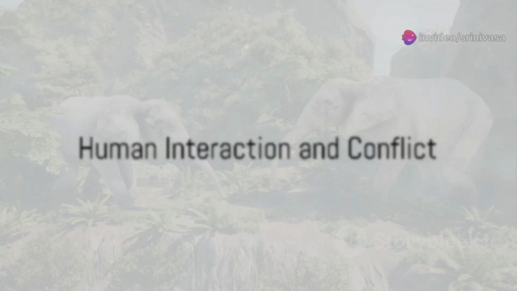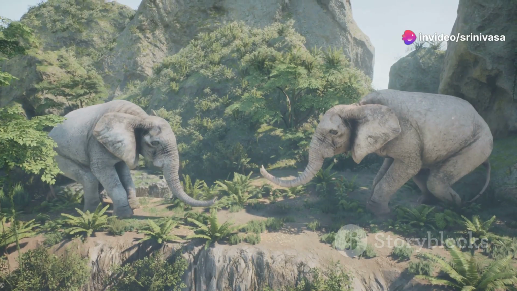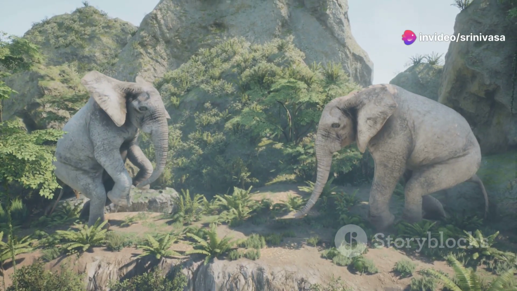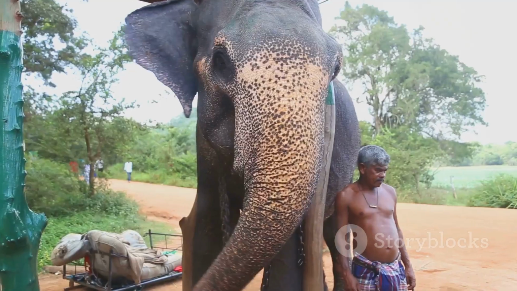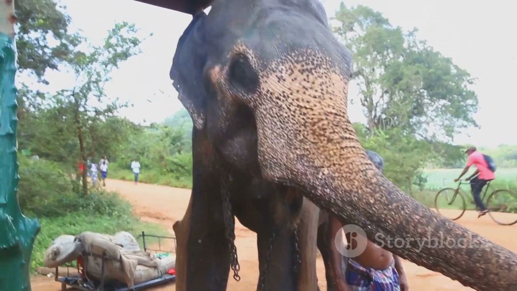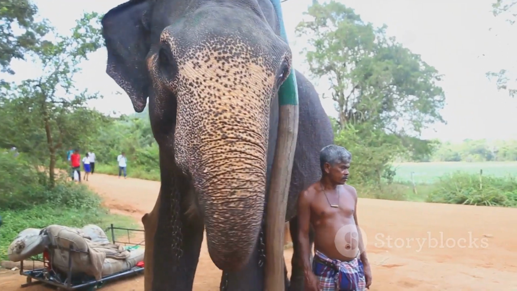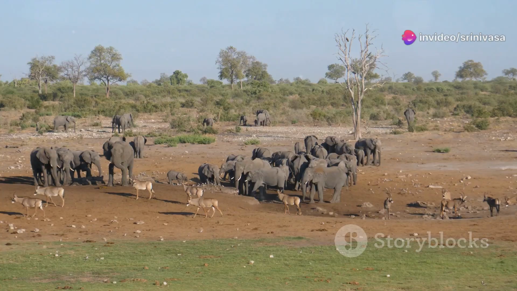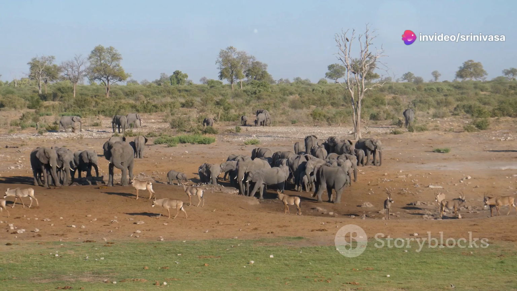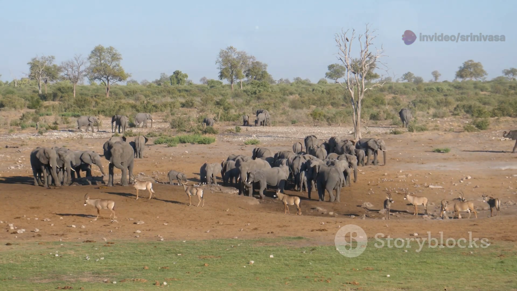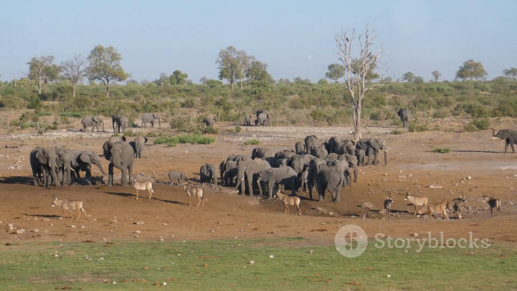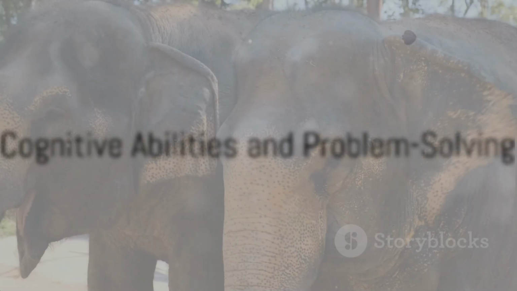In terms of human interaction, African elephants in areas with poaching or human-wildlife conflict can be more aggressive or avoidant. However, those in protected parks are often calmer. Asian elephants, particularly some populations, are semi-domesticated and used in logging or tourism. Human-elephant conflict is common due to habitat encroachment, but they tend to be more tolerant of humans in regions with long histories of coexistence.